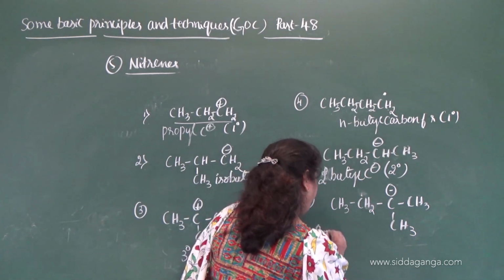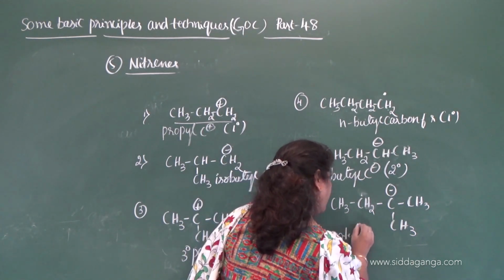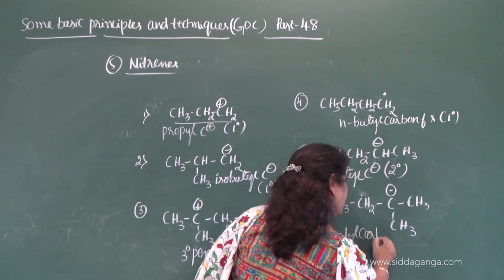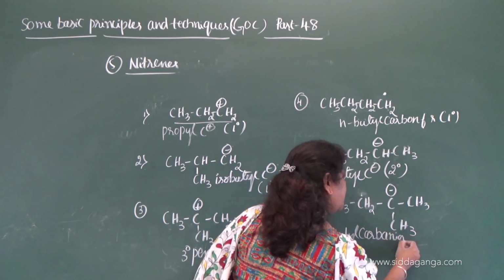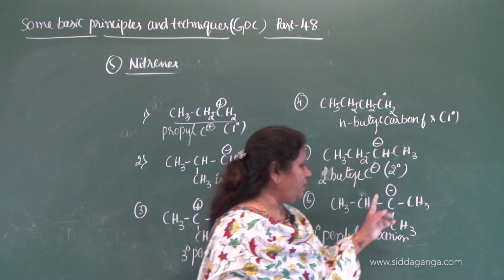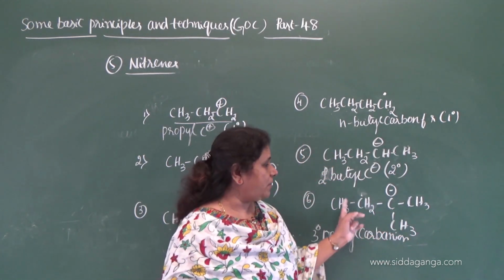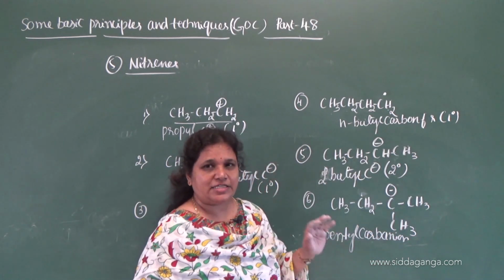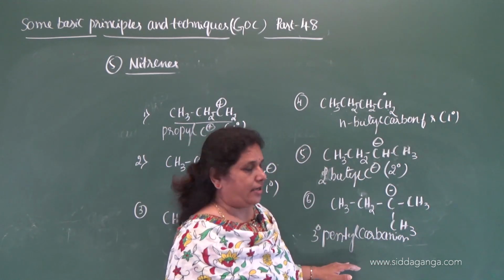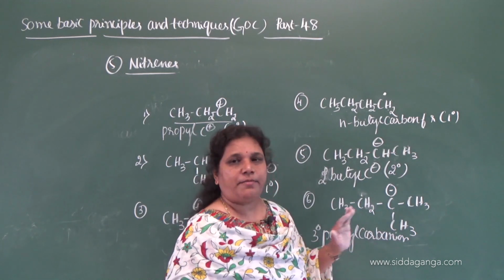Tertiary pentyl what? Carbon ion. Tertiary because this negatively charged carbon is bonded to 3 other carbon atoms. Total number of carbon atoms present here is 5. Therefore, it is pentyl. Tertiary pentyl carbon ion.